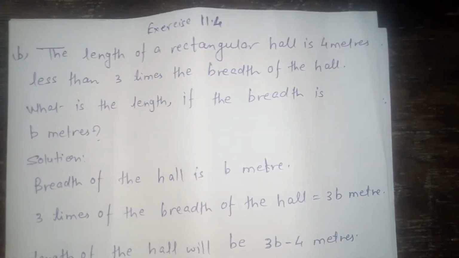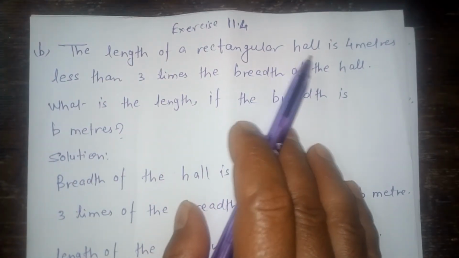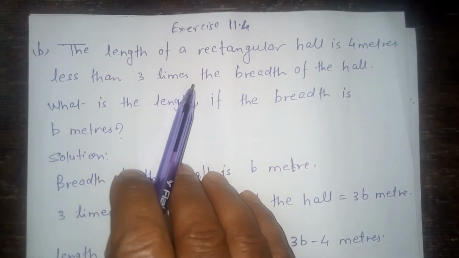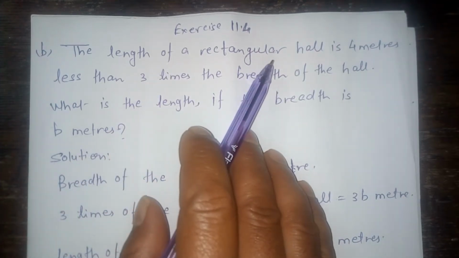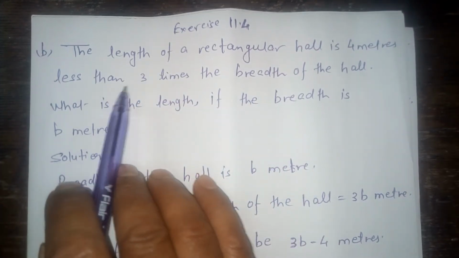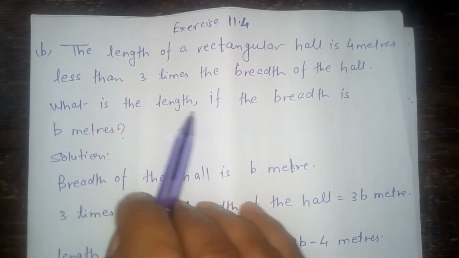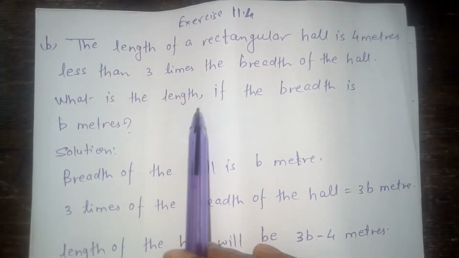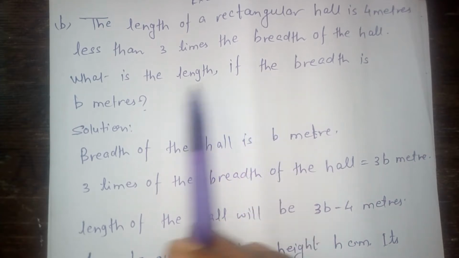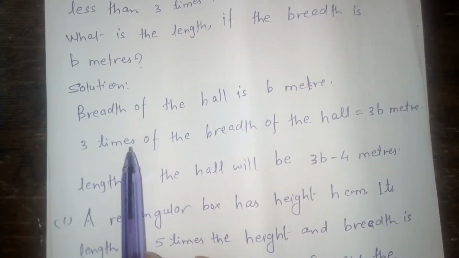Your next question is, all these questions depend on the algebraic expression. The length of a rectangular hall is 4 meters less than 3 times the breadth of the hall. What is the length if the breadth is b? In this question we will find out the length of the rectangular hall. And the breadth of the hall is b meters. So what is the solution?